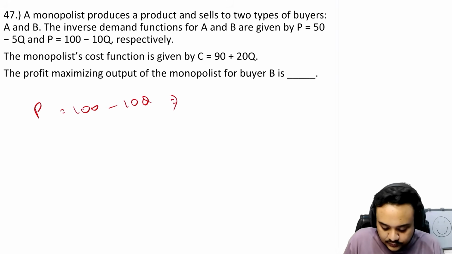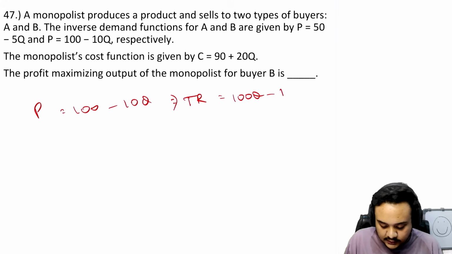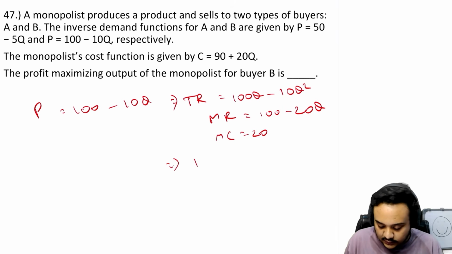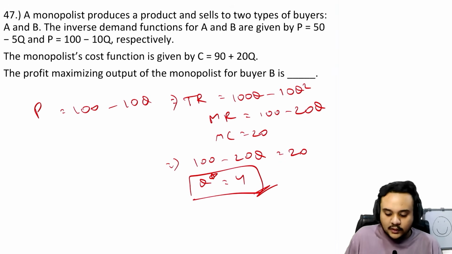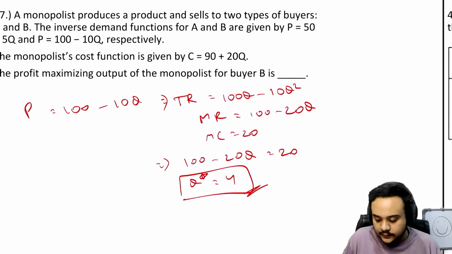You just have to find the total revenue, which is P into Q. So P is given, so 100 Q minus 10 Q square is your total revenue, and your MR is 100 minus 20 Q, and MC is 20. So 100 minus 20 Q is equal to 20. Q moves over, and this is going to be 80. Q is 4. Moving on. Very easy.